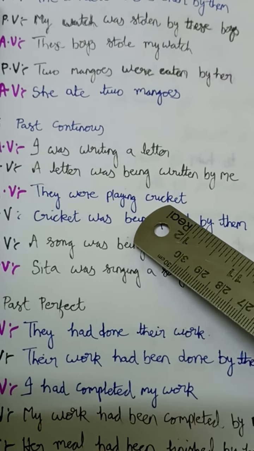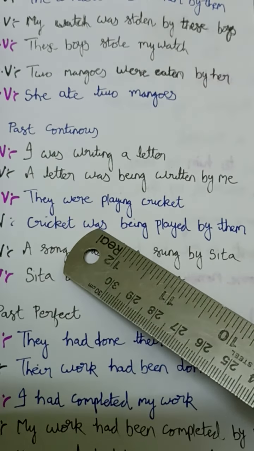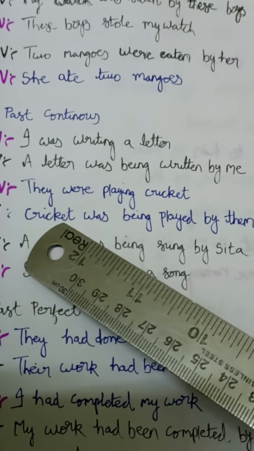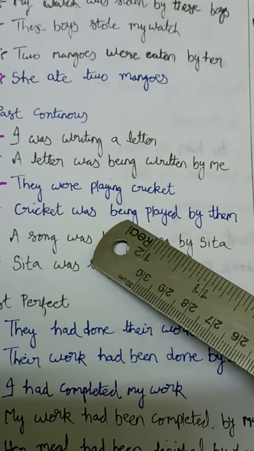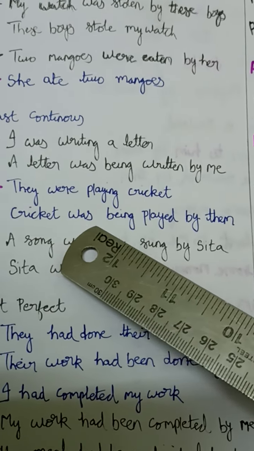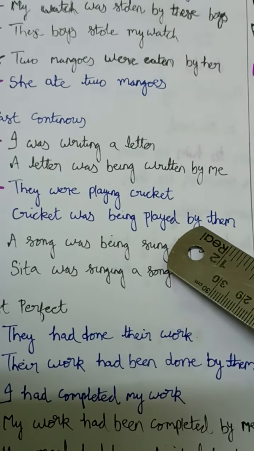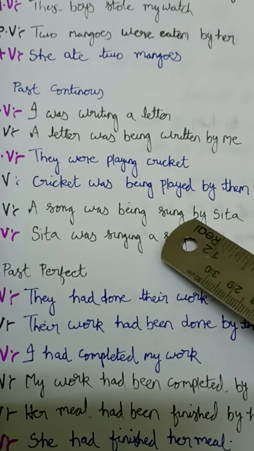They were playing cricket. So we have to start with "cricket". And "cricket was". Why have we used "was"? Because it's singular. Cricket was being. What do we have to add here? "Being", because "was" or "were" is given. "Being" should be added with both "was" or "were". Cricket was being played by them. "They" becomes "them" here.